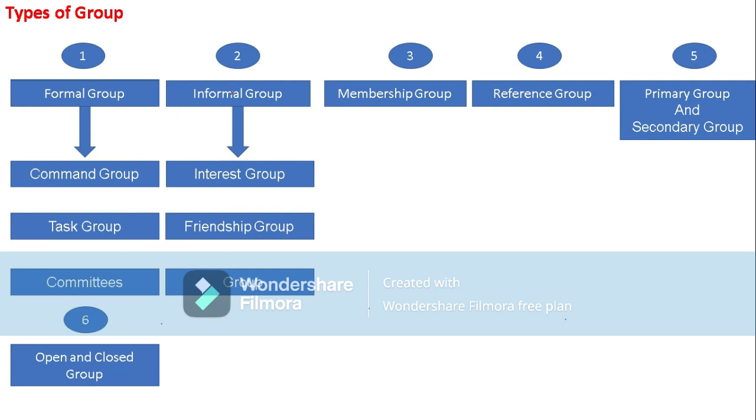In informal groups, Dalton gave another three types of informal groups: horizontal, vertical, and mixed group.